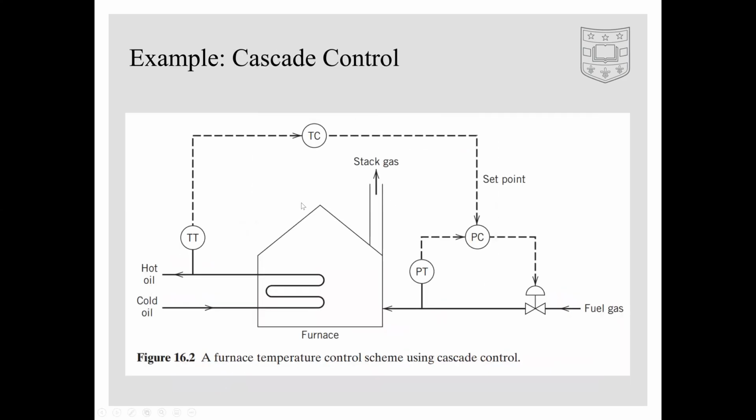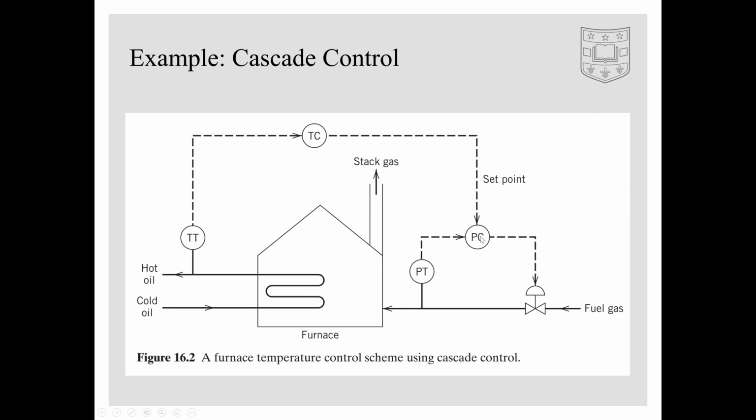So the solution to this is adding another control system. In this case, we will add a secondary control system that measures and controls the fuel gas feed pressure. This figure shows a cascade control configuration for the furnace, which consists of a primary control loop utilizing TT, temperature sensor, and TC, temperature controller, and a secondary control loop that controls the fuel gas pressure via PT, a pressure sensor, and PC, a pressure controller.